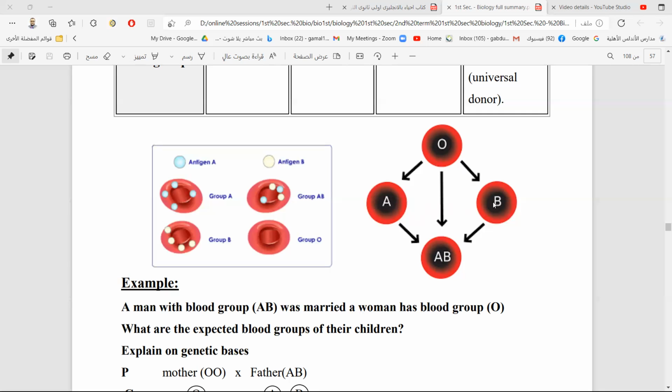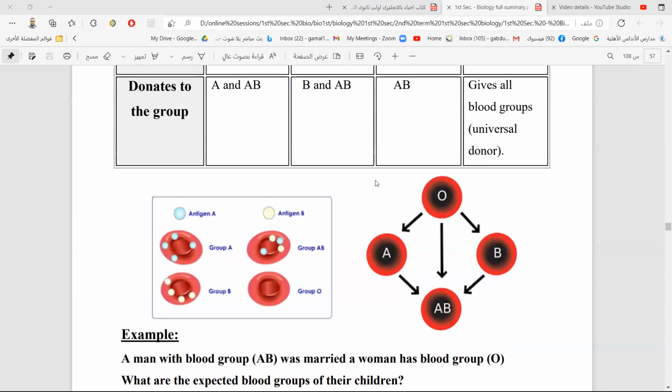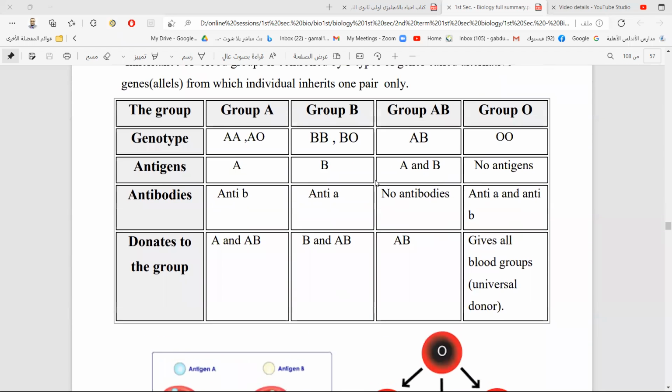But blood groups A and B can donate to themselves. A can donate to A, and they can donate to AB. And A can receive from A, and they can receive from O. B can donate to B, and they can donate to AB, and it receives from B, and they receive also from O. So we'll discuss this together, inshallah, next session. We have to discuss this after discussing the antigens and the antibodies and the ways of controlling blood donation.